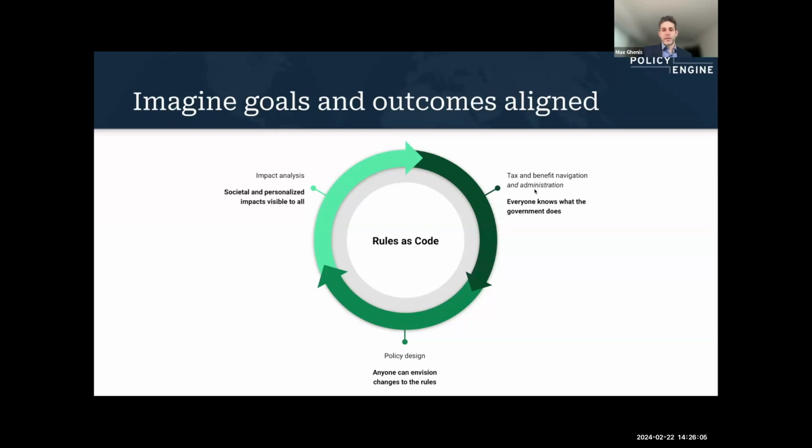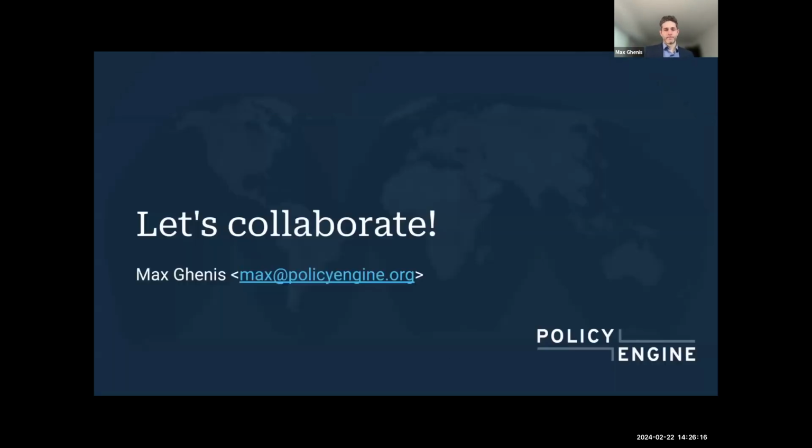So really excited to partner with you. If you are looking for a rules engine, an API, we'd love to work with you to really imagine how these goals and outcomes can be aligned in the future. Thank you.